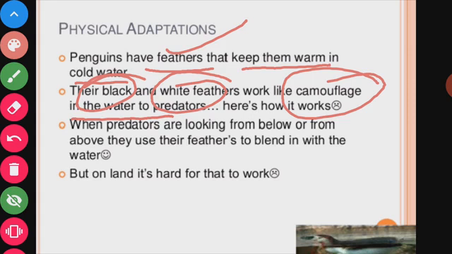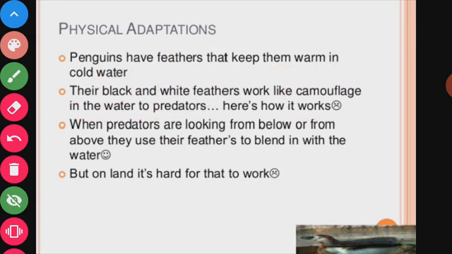When predators are looking from below or from above, penguins use their feathers to blend in with the water.